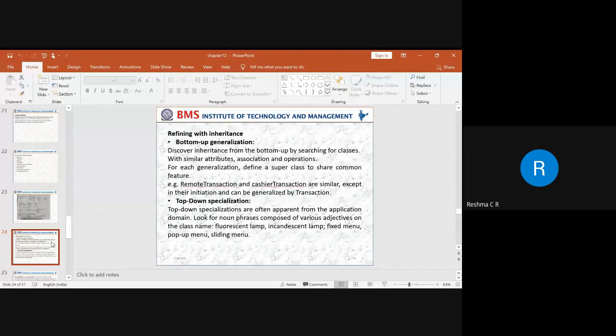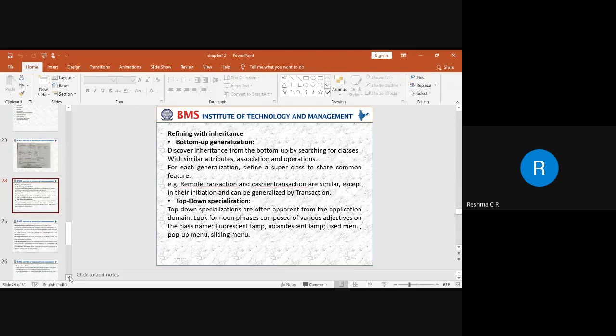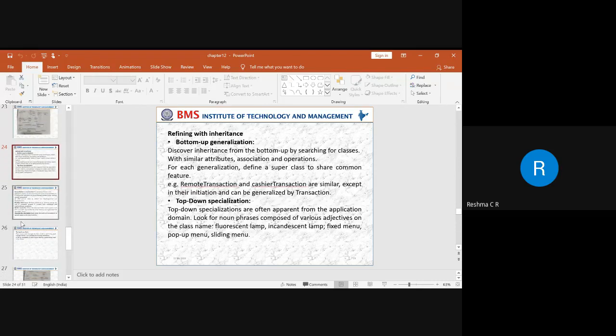And if you take a menu, the menu can be a pop-up menu bar, a sliding menu bar, or a scrolling one. The way of representing information depends on the type. That is how we utilize generalization, and that comes under top-down specialization.